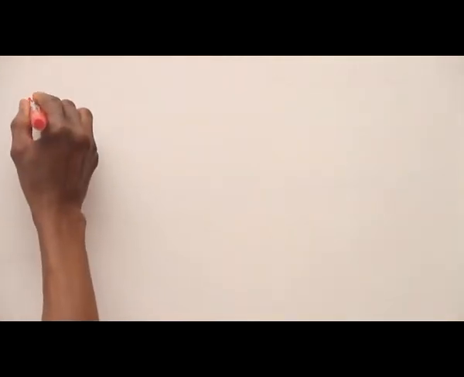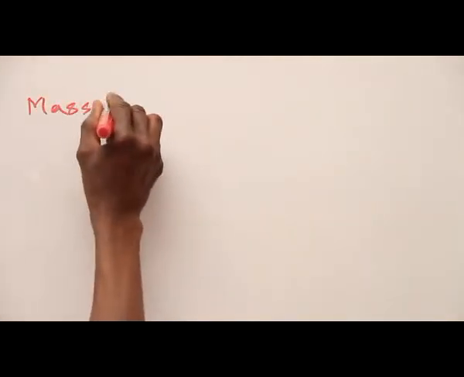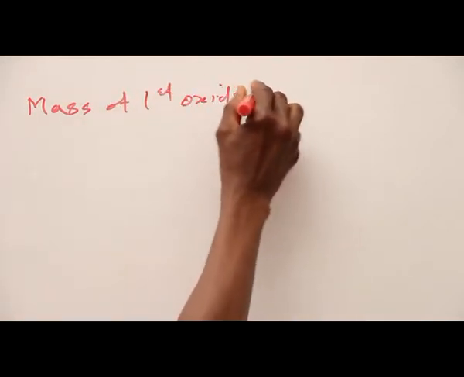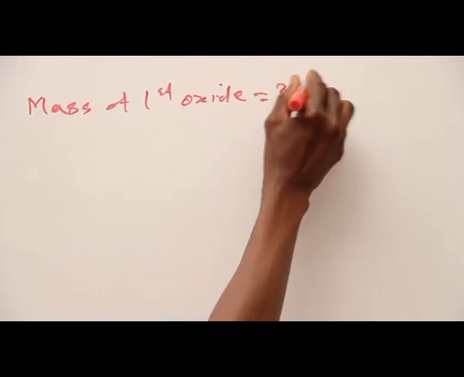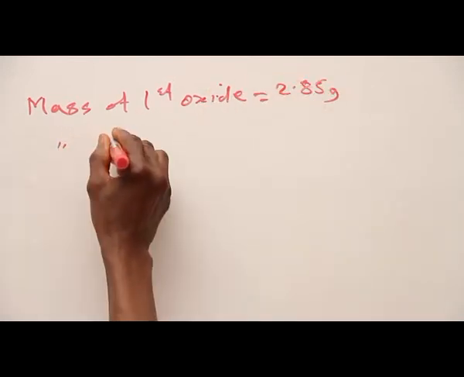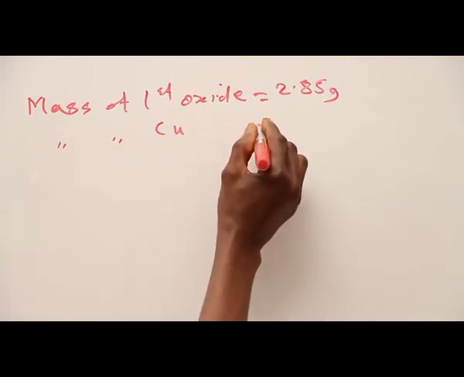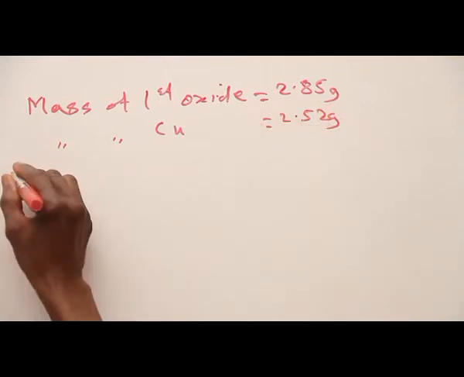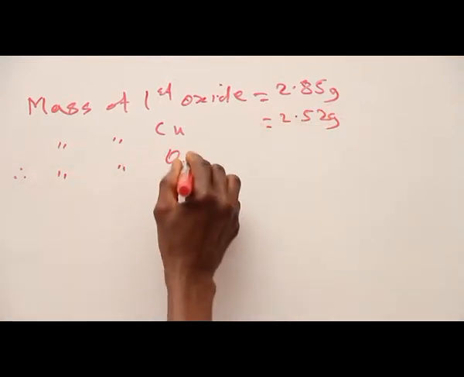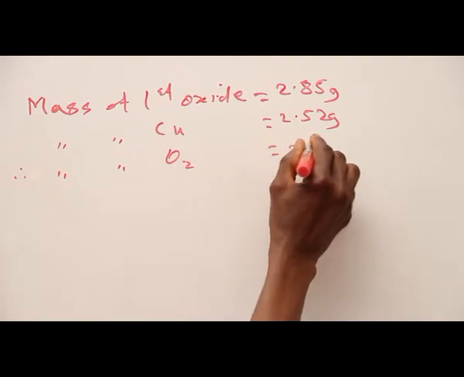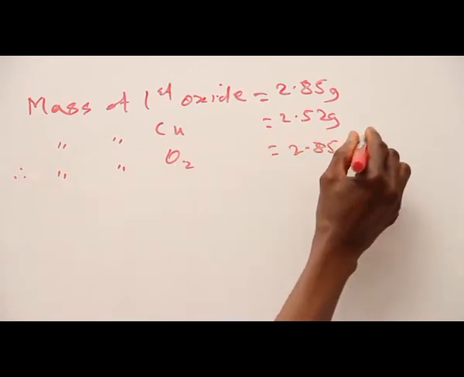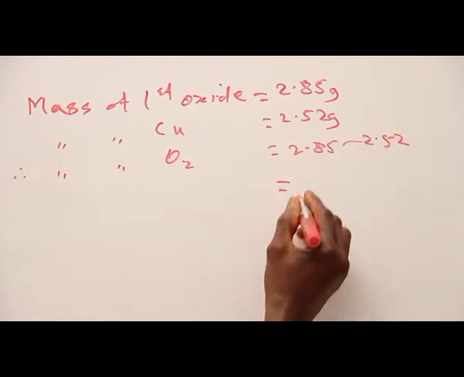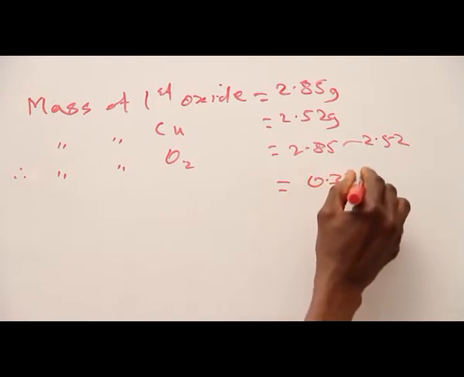Mass of first oxide, 2.85 grams. Mass of copper contained in it, 2.52 grams. So therefore, mass of oxygen is 2.85 minus 2.52, giving us 0.33 grams.